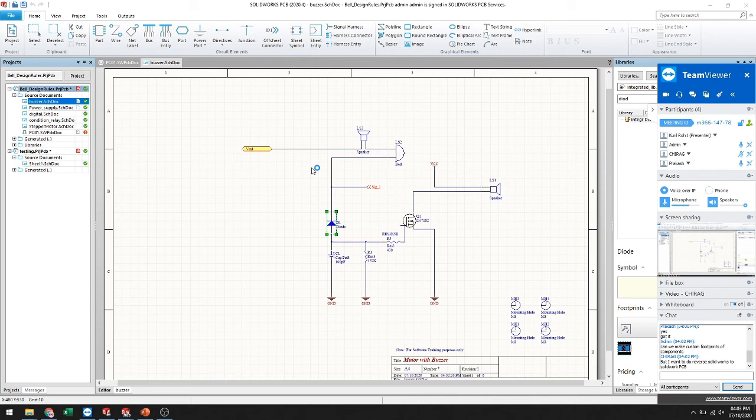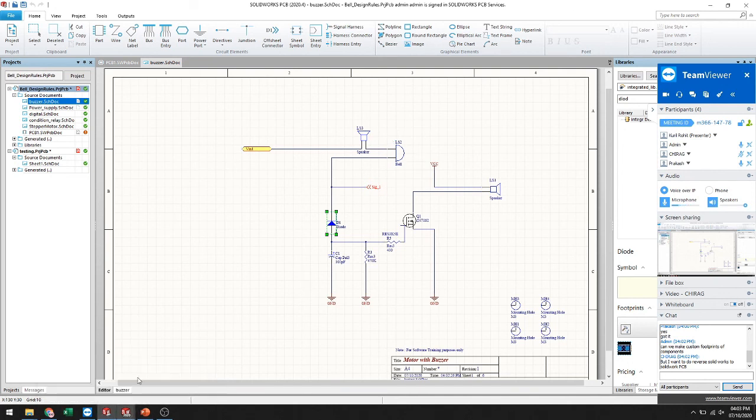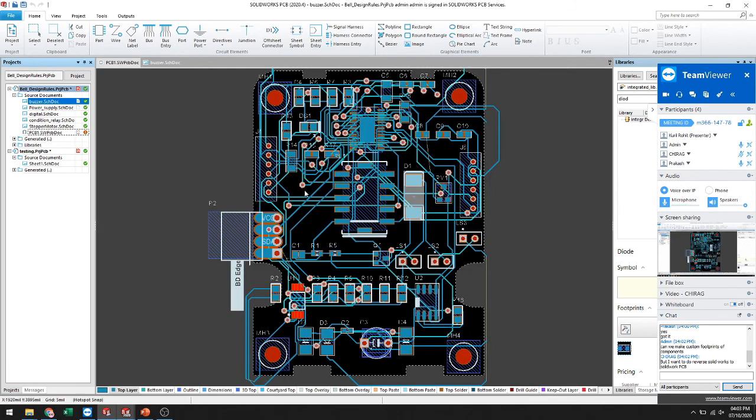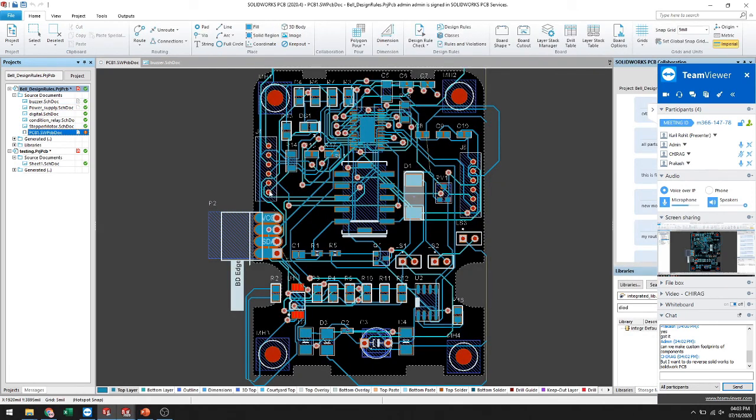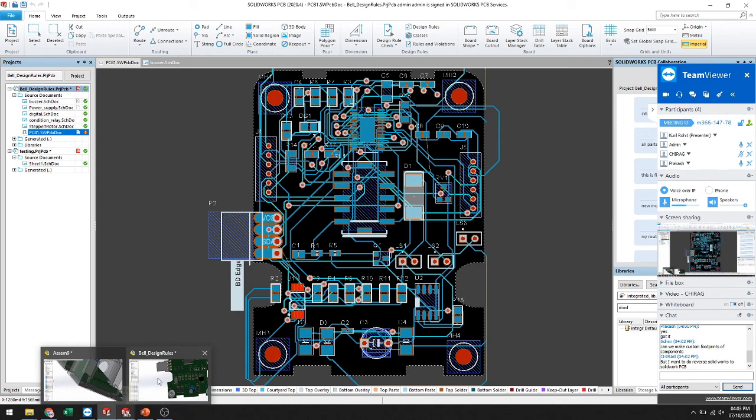In the footprint tab there are connection tabs and all the parameters, and this kind of information you can't get from the solid side.